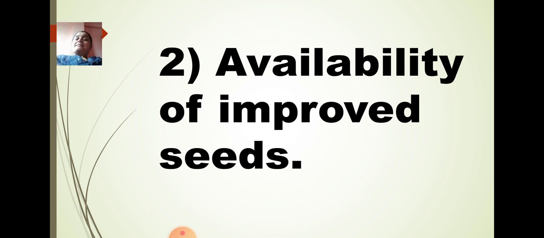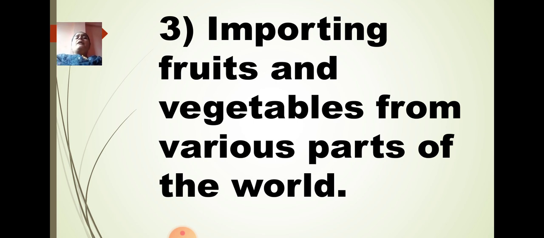And that is the reason we get different kinds of fruits, which were available according to the season before, now available throughout the year. So the second reason is availability of improved fruit seeds. Then importing fruits and vegetables from various parts of the world. Yes, this is also the next important reason.